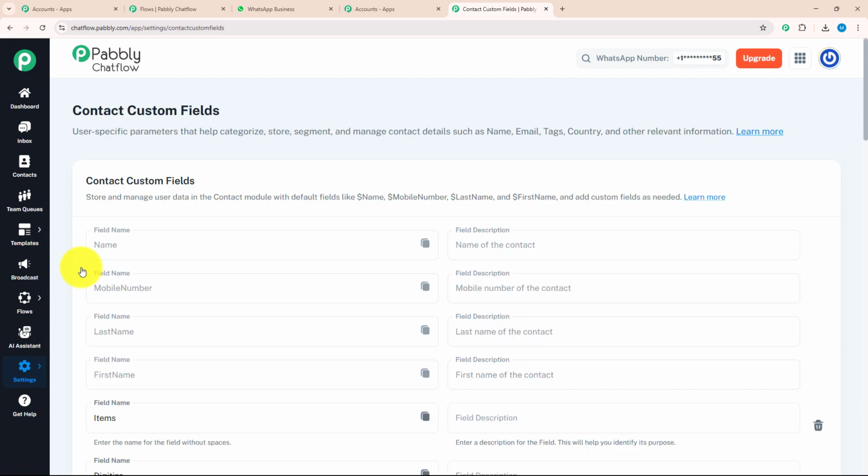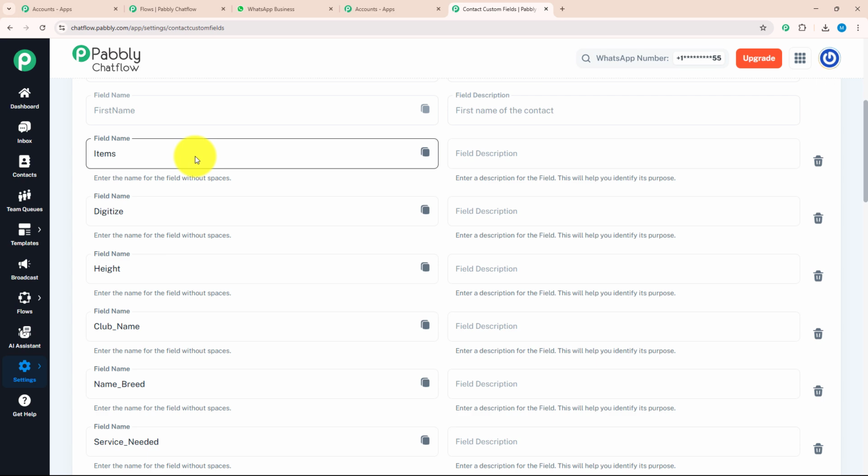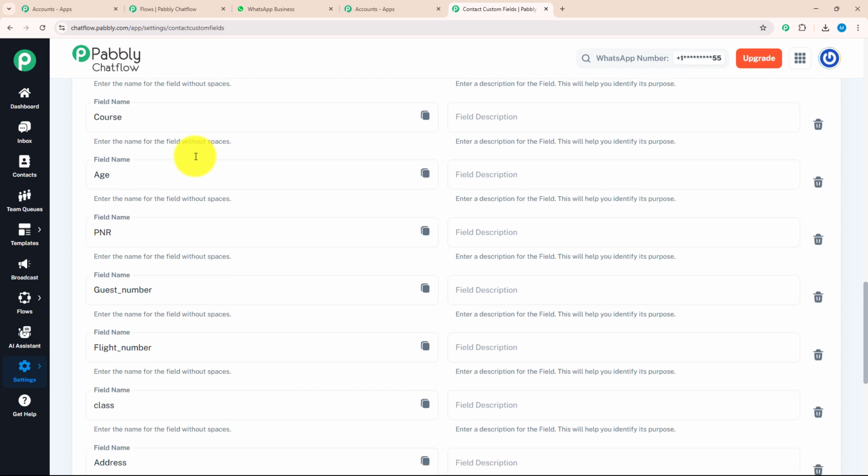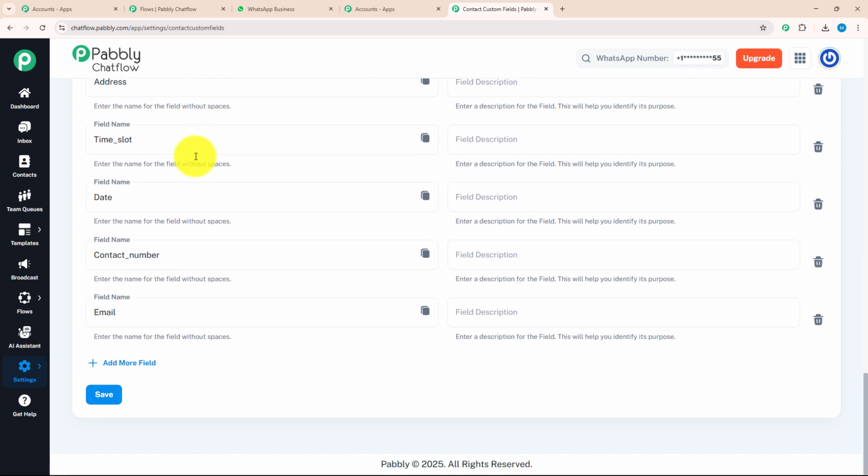As soon as you click on this, you will land on the contact custom field page. Over here you can enter as many contact custom fields as your requirement. As you can see, I have entered multiple contact custom fields as per my requirement. Now I will resume back to my flow.